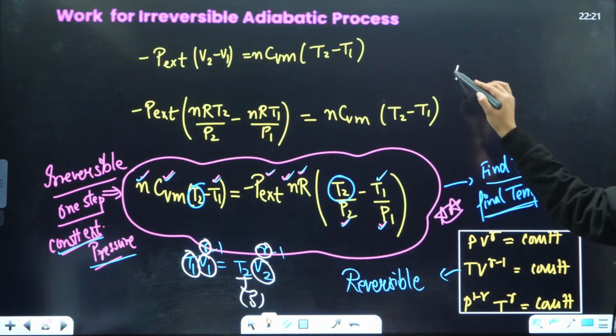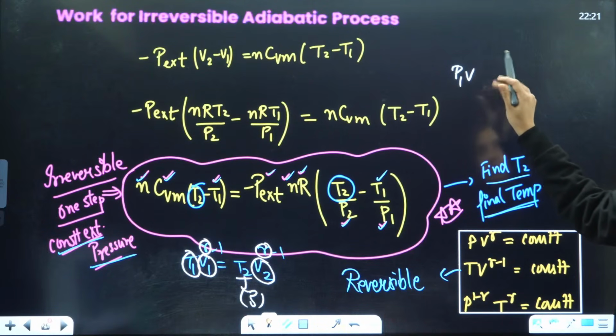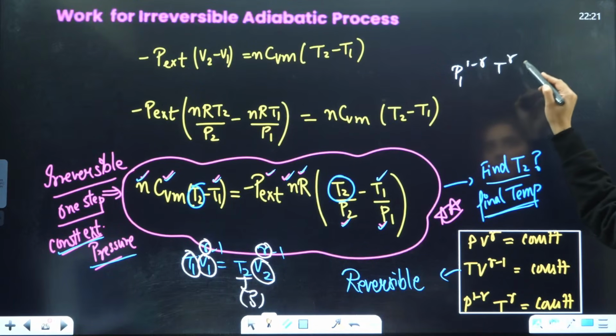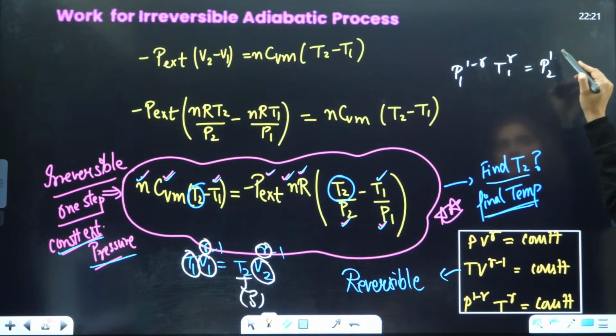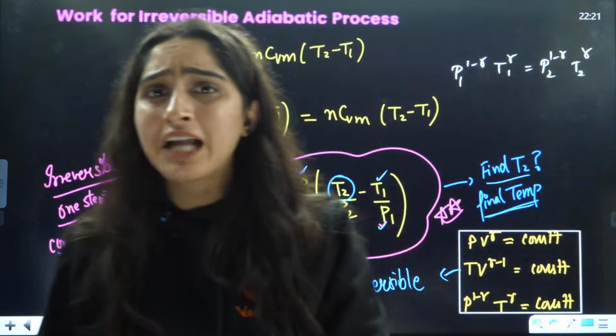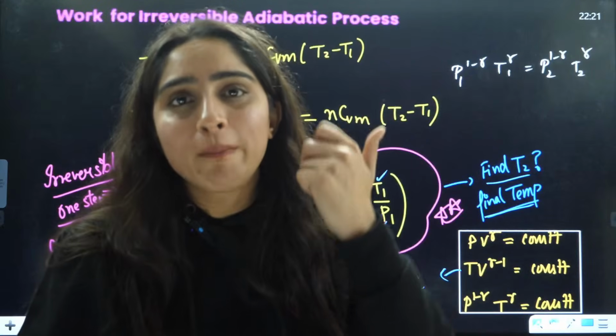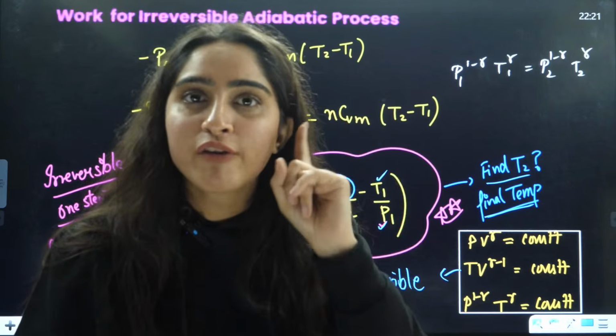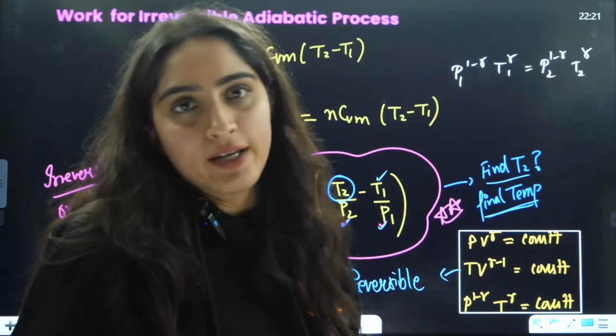They can also give it like this: P1^(1 minus gamma) T1^gamma is equal to P2^(1 minus gamma) T2^gamma. Here also they will give you the value of gamma. It is a diatomic gas, or it is a triatomic gas. They will give you the gas, only then you will know the value of gamma. Then you will solve it here.